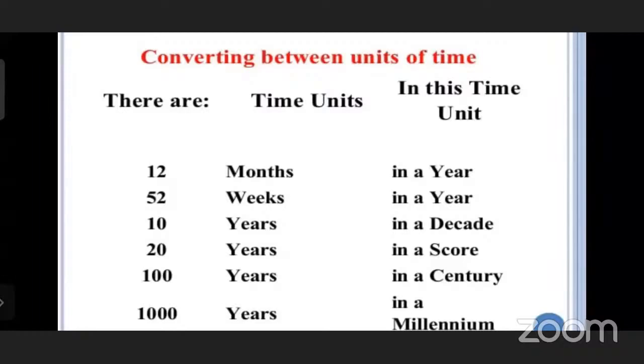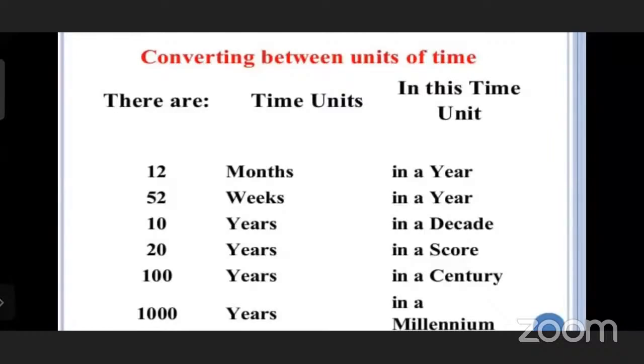How many weeks in a month? Generally there are 4 weeks in a month. Sometimes a month may have 5 weeks, but generally there are 4 weeks in a month. And decade means what?